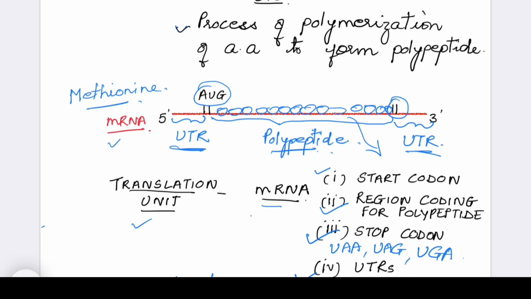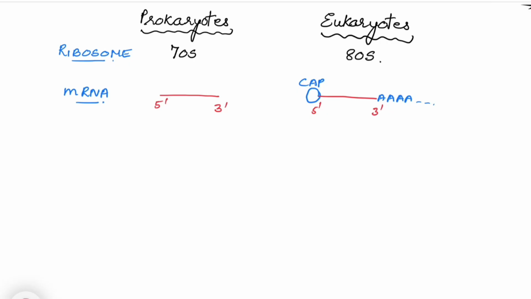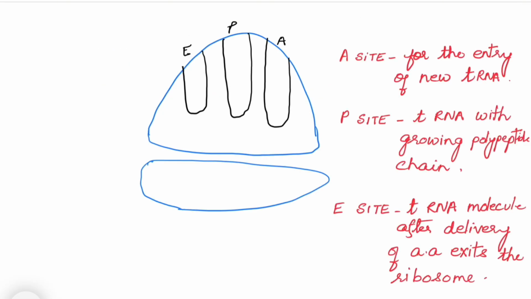Now let's understand the differences between prokaryotes and eukaryotes, how they are different in translation. Okay, now what are the differences in the translation between prokaryotes and eukaryotes? There are not much differences, only the difference is that the ribosome in prokaryotes is 70S, and in eukaryotes it is 80S. Then the other thing is that in prokaryotes, the messenger RNA does not have any cap or tail, whereas in eukaryotes there is a cap and there is a poly A tail. So these are the two differences.